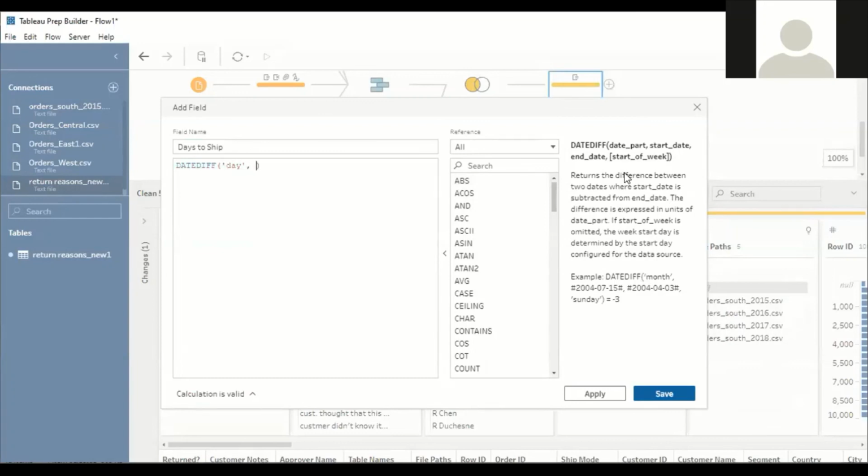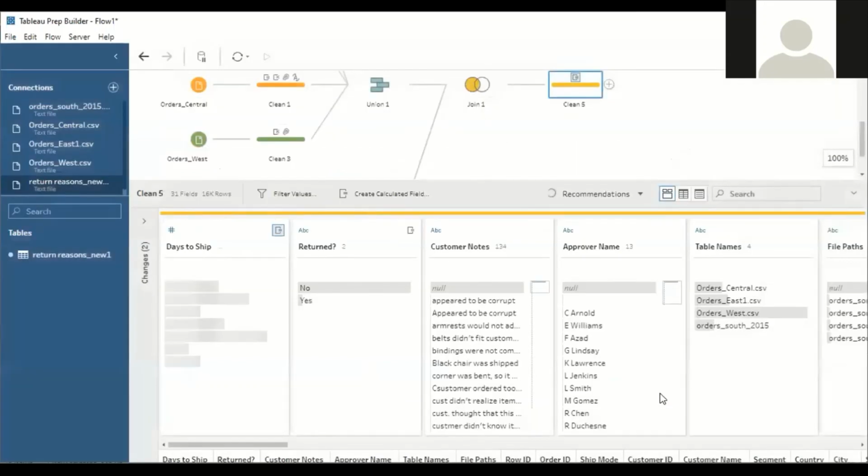Next is order date. Next is ship date. Now there is no error in syntax. Just hit on apply and save it. So this calculated field has created one more field called days to ship.